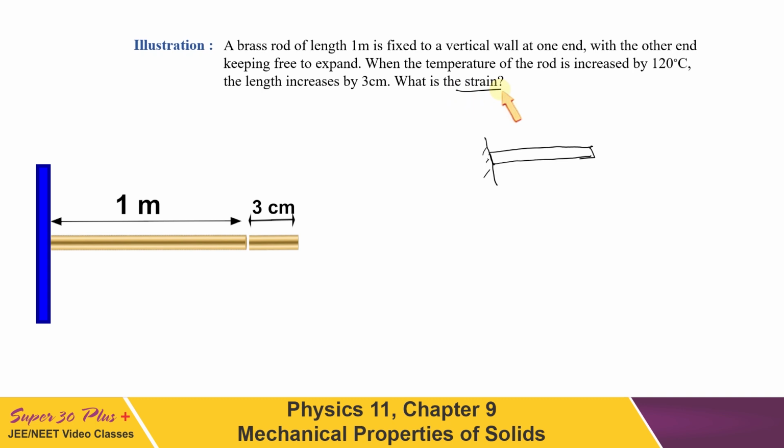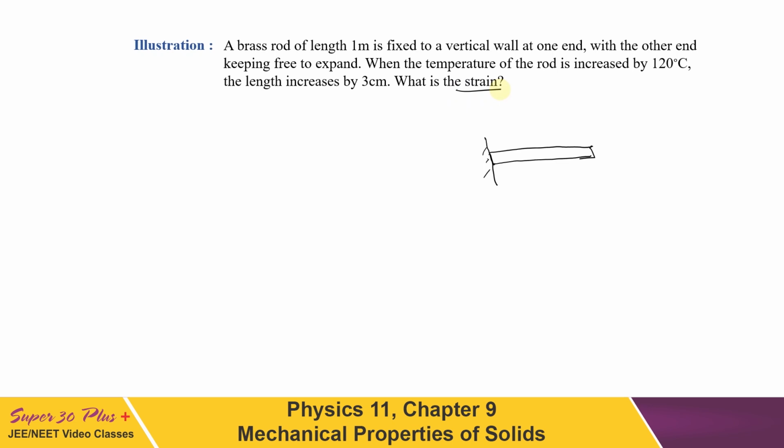Now let us see. This is a very tricky one, because if the rod is free to expand, so on increment in temperature, it will expand to the new length. So there will be no elastic force developed internally in it. So if elastic force is not there, there is no restoring force, then of course strain has to be equal to 0. So though there is change in length and original length is also provided, but strain will be 0 because no elastic property is being shown by the material.